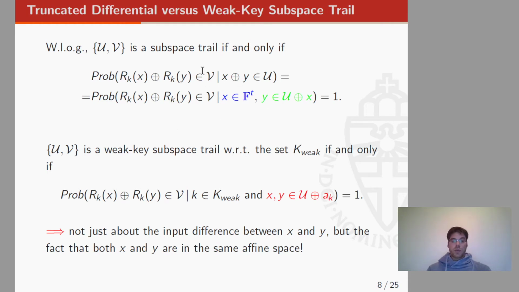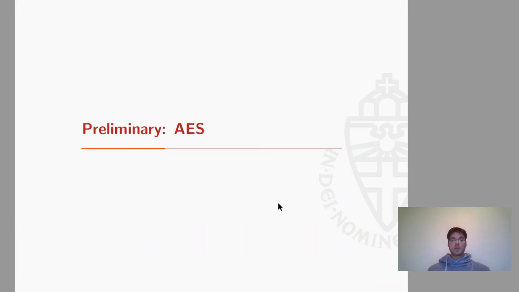So in a generic truncated differential, we just have one condition on one input element, or equivalently, we have a condition just on the difference between the two input elements. In the case of a weak key subspace trail, we have a condition on both input elements. Okay, so now we have this concept of weak key subspace trail, so let's try to apply this concept on AES. So let's try to find some result using this new tool.